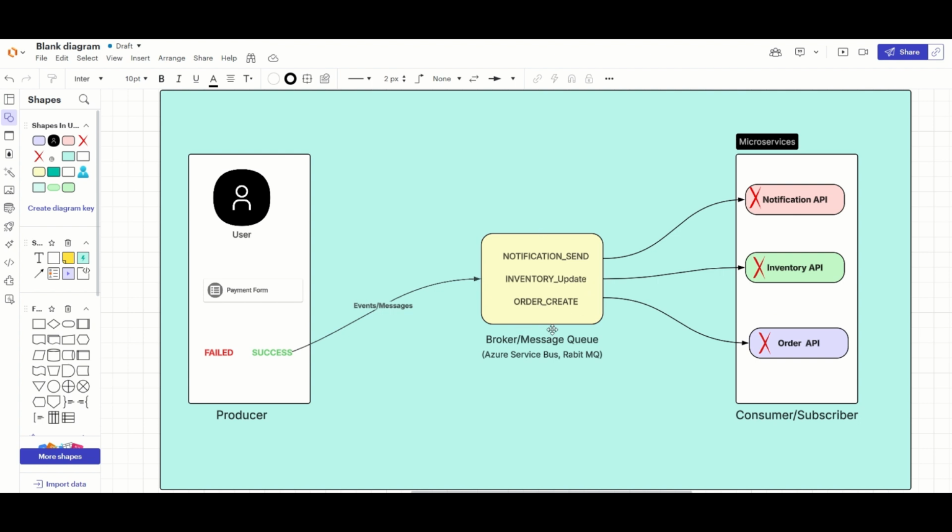Now let's say in the same example, the payment was successful, and all the data in terms of events, the messages, are transferred to the broker. But let's say the notification API, inventory API, order API, everything was down, or even one of the APIs was down. What will happen in this case? This time we will tell the user that the payment was successful.